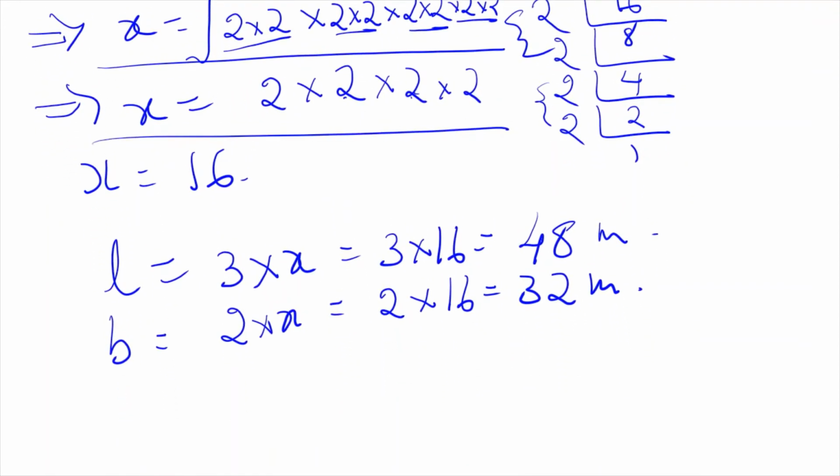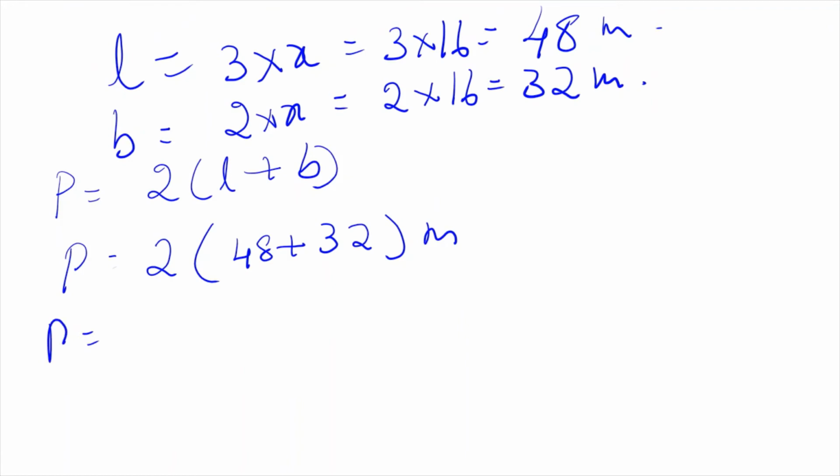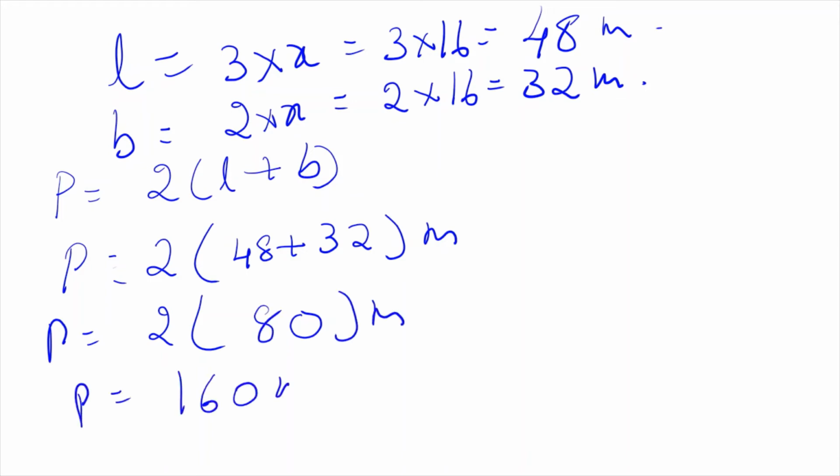So we got length and breadth, right? So very good, Sid. What did you get, Siddharth? Perimeter is equal to twice, 2 into L plus B. Okay, good. So P is equal to 2 into 48 plus 32, that is 80. So perimeter is equal to 160. Okay.